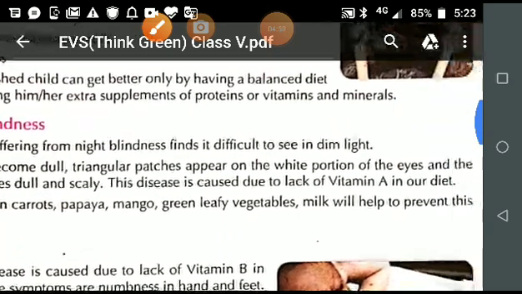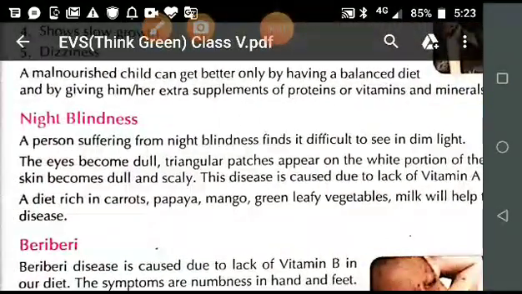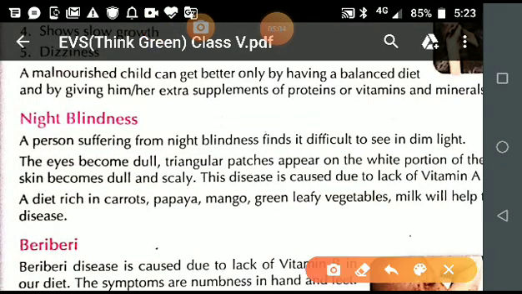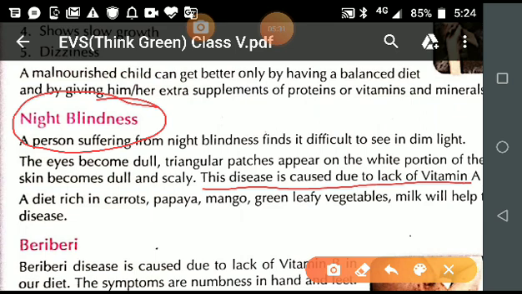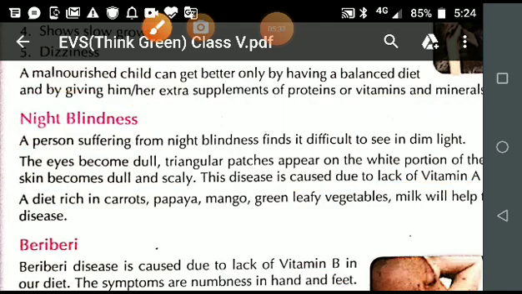This disease is caused due to lack of vitamin A, and the name of the disease is night blindness. A person suffering from night blindness finds it difficult to see in dim light. Is it clear?